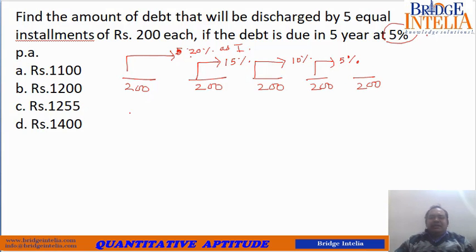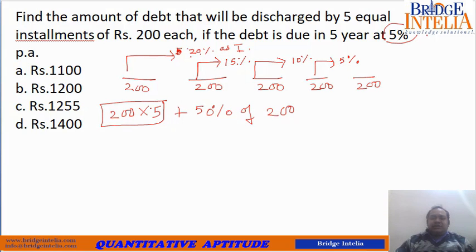So the total money that you are effectively paying him is 200 into 5 plus 20 plus 15, 35, 35 plus 10, 45, 45 plus 5, 50% of 200.